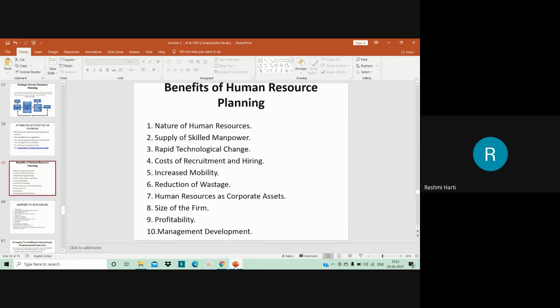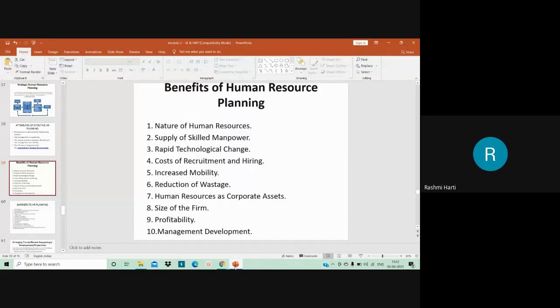Apart from that, increased mobility. Okay, so here the problem of management to retain qualified employees is being sorted out. There is nothing to keep the workers from moving on when another job appears attractive. As a result, individual employers face greater difficulties in holding preferred employees, right? So proper work planning will reduce the rate of turnover.